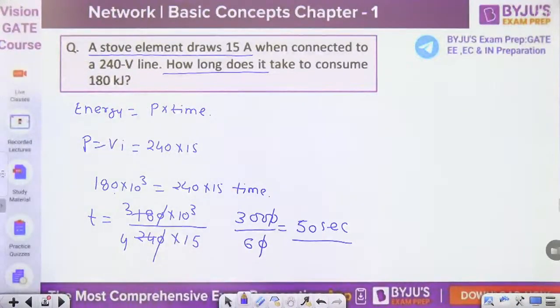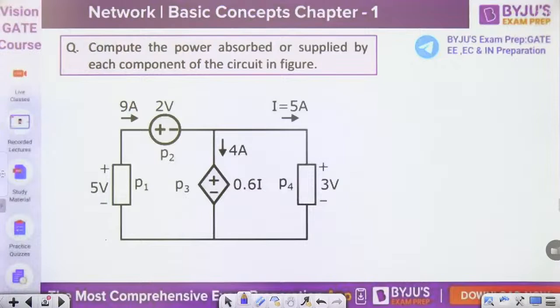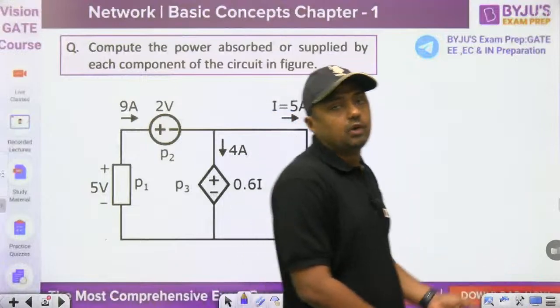Then next question from the first chapter. Now guys, this is a very important one based on one theorem. What is the name of that theorem? Tell me in the comments box. Compute the power absorbed or supplied by each component of the circuit in the figure. Power absorbed and delivered by.